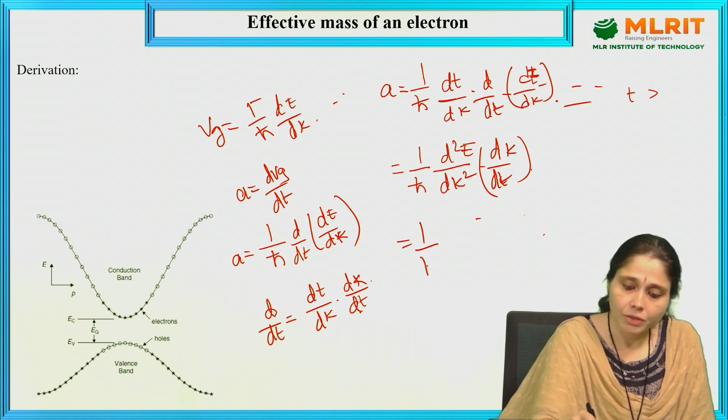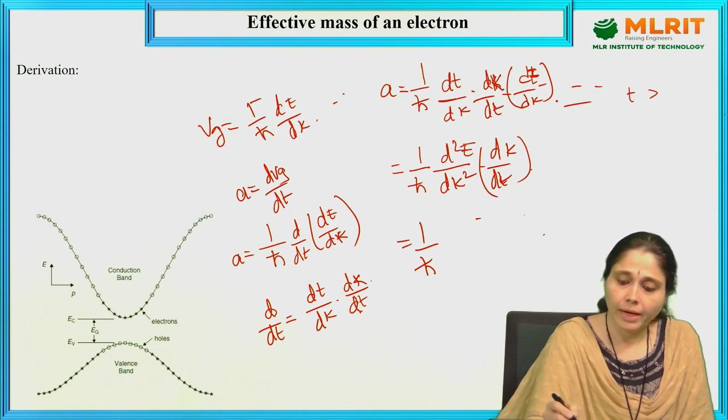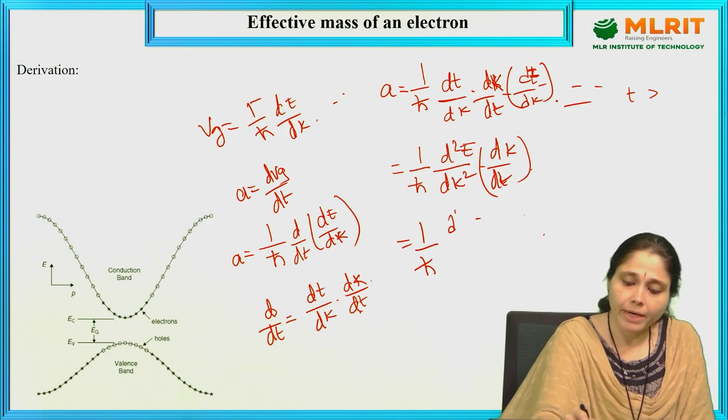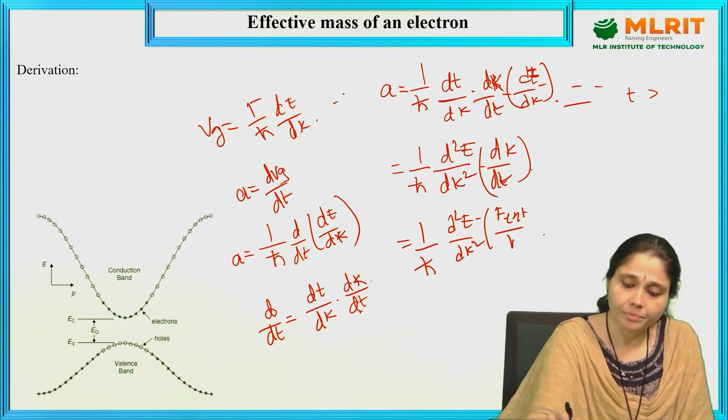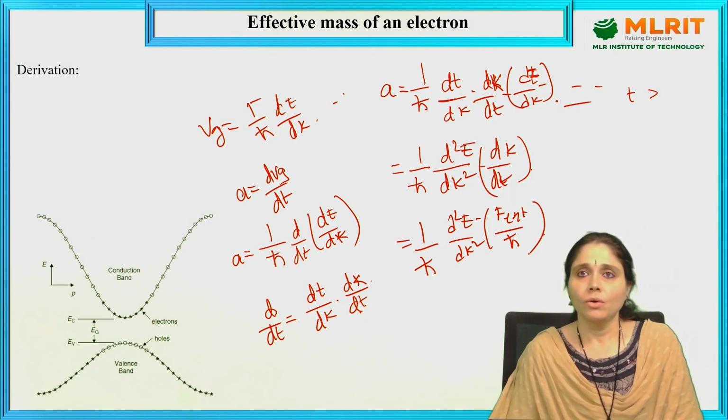We know that dk by dt is equal to F external by h cut.